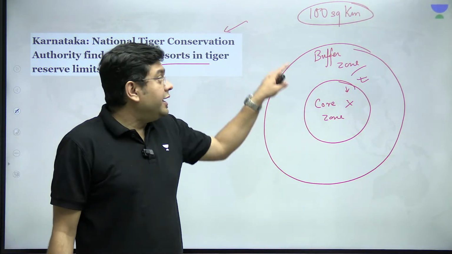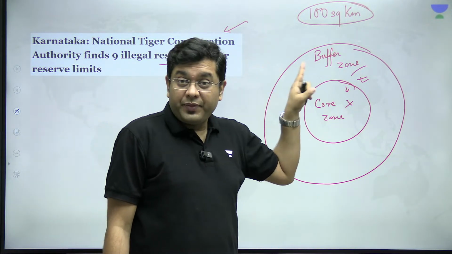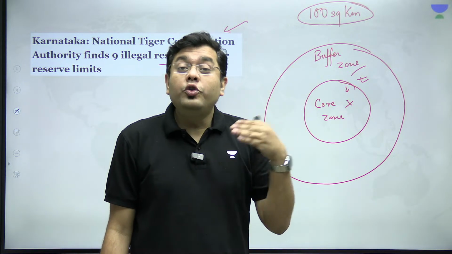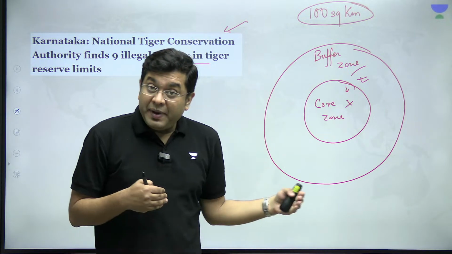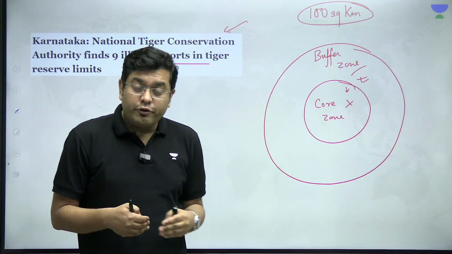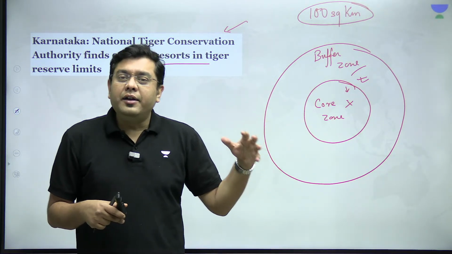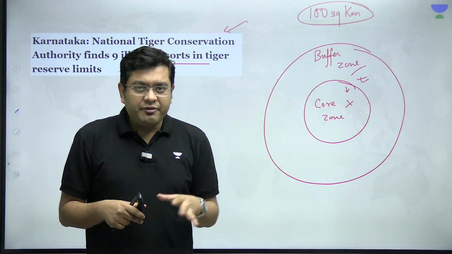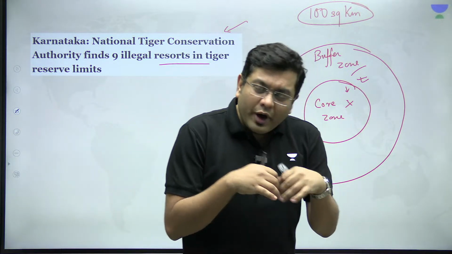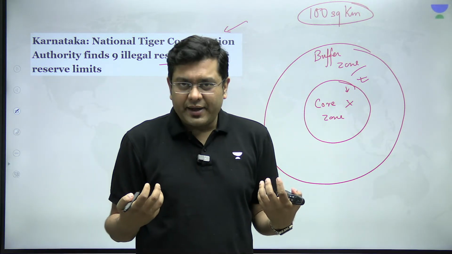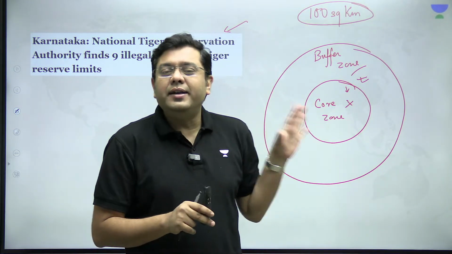A large area of 100 square kilometers is required by one tiger. Why? In order to gain access to its prey, right? Otherwise, it runs the risk of falling short of food, thereby growing weaker and then falling prey to attacks by other rival members of the tiger family as well. So that endangers the tiger population. That is why, in order to avoid that interspecies conflict, those core zones have always been kept as undisturbed areas,